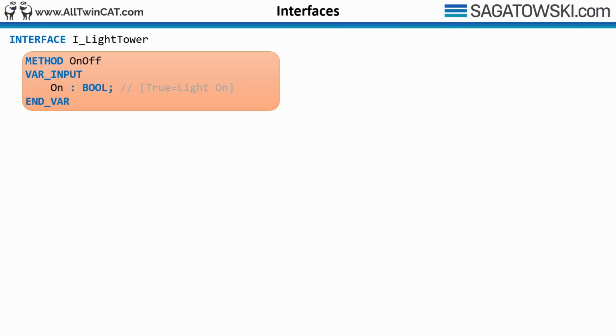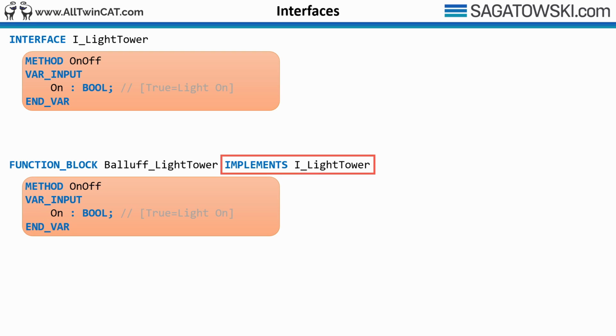To create an interface, we need to use the keyword interface, and then we just add methods to the interface as we would add methods to a function block. Then we need to create a function block that implements that interface, which we do by using the keyword implements. By saying that we will implement the interface I_LightTower in our function block Balluff_LightTower, we are assigning a contract that we have to implement all methods that are in the interface I_LightTower.